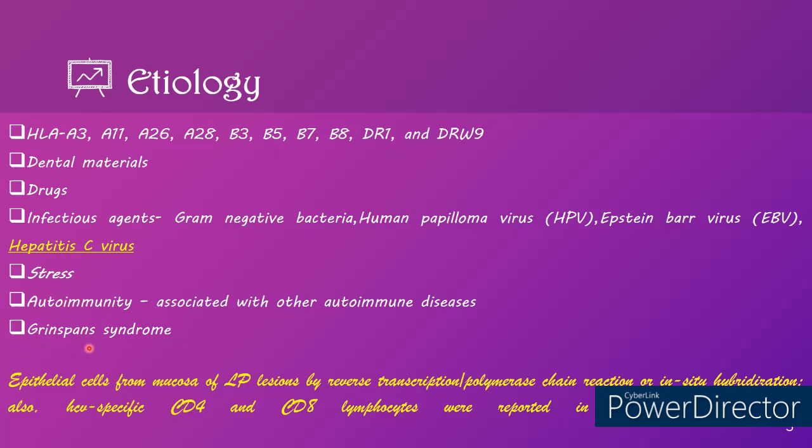This is one of the common syndromes called Greenspan syndrome. This is mainly associated with diabetes mellitus, hypertension and oral lichen planus. But later it was stated that it is the drugs used for diabetes mellitus and hypertension that cause a lichenoid reaction rather than lichen planus itself.